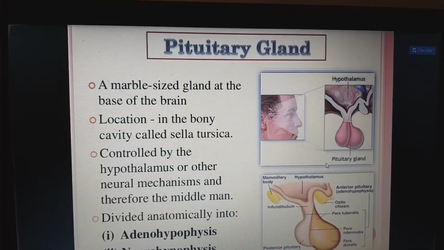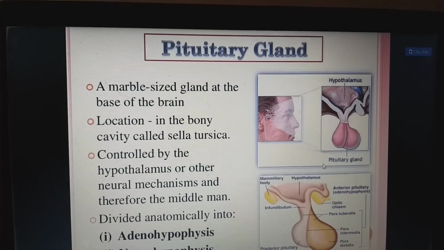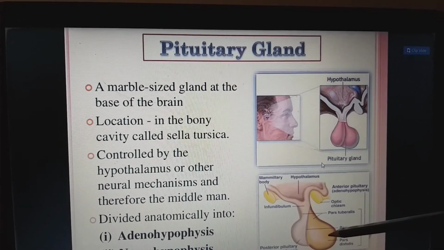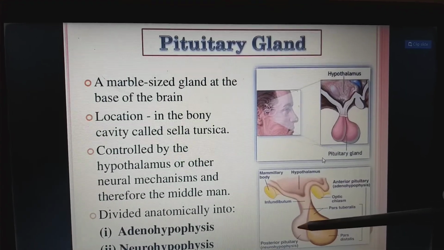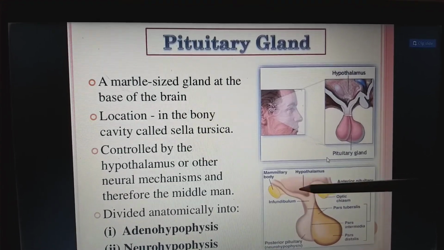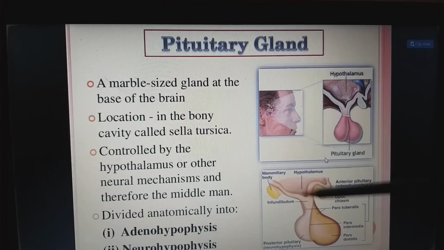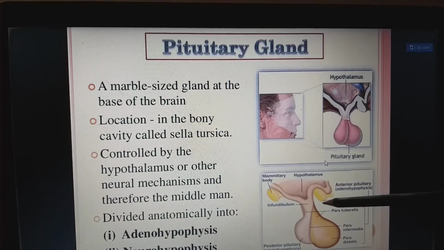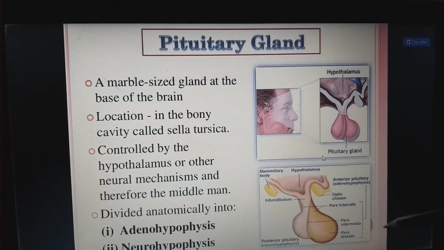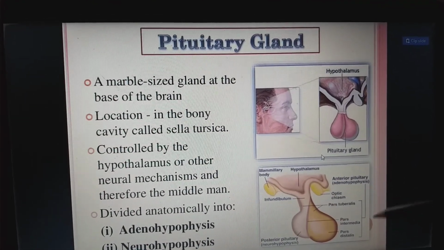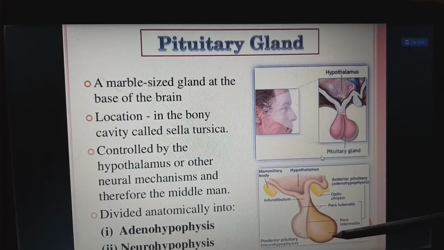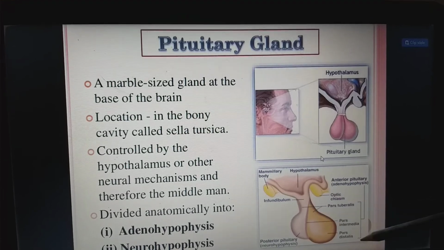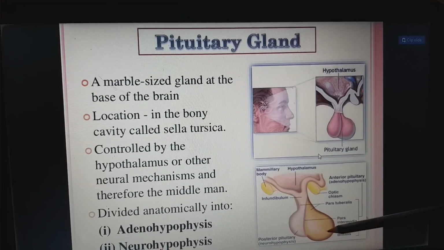So it is divided anatomically into adenohypophysis and neurohypophysis. The anterior part we call the adenohypophysis, and this is the neurohypophysis. So the hypothalamus, this is the mammillary body, we have the anterior pituitary, the adenohypophysis, and this is the optic chiasma. This is pars tuberalis, pars intermedia, and pars distalis. So the whole pituitary is divided into three parts: pars tuberalis, pars intermedia, and pars distalis.